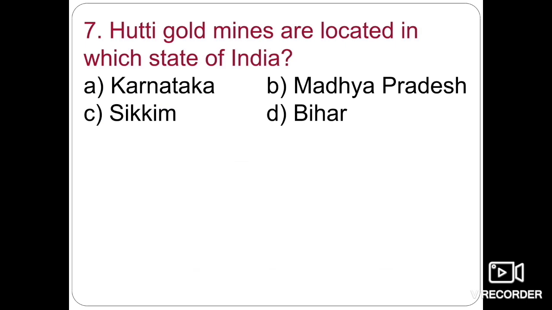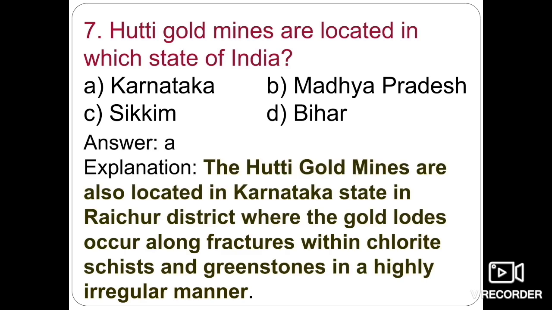Hatti gold mines are located in which state? Karnataka, Madhya Pradesh, Sikkim, or Bihar. We are very familiar with the term Hatti gold fields. They are important. They are located in Karnataka state. The Hatti gold mine is in the Raichur district of Karnataka, where the gold lodes occur along the fractures.